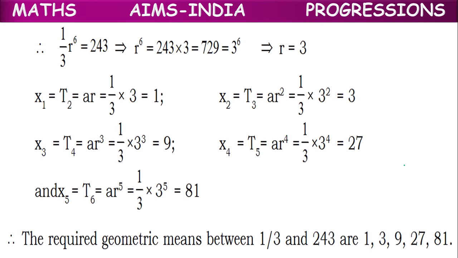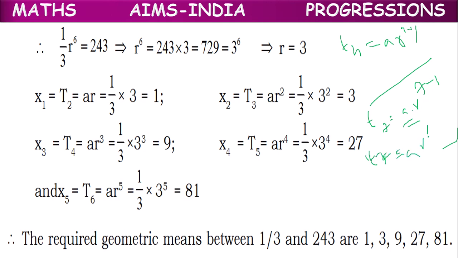The formula for the nth term is Tn equal to a into r power n minus 1. In the same way, the formula for the 7th term will be a into r power 7 minus 1, a r power 6. So T7 equal to a into r power 6, which is equal to 243.